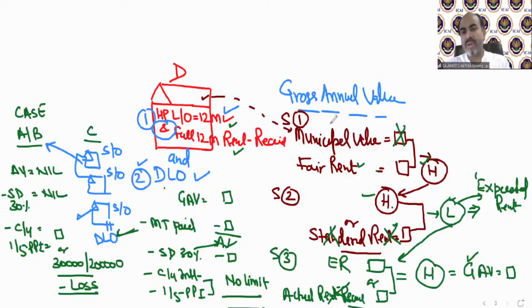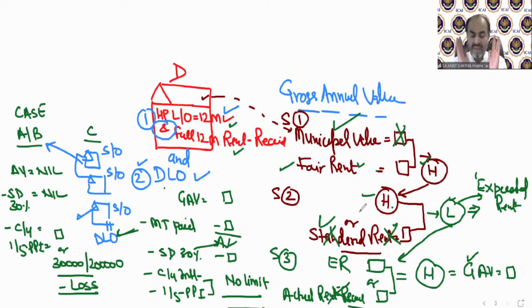Like municipal value is a government value, that is fixed. Again, the fair rent is not a government value, but it's again a fixed value, the market rent of that property. It cannot fluctuate. And standard rent is also a fixed value, which is prescribed by the Rent Control Act. So we have done case number A and B. Those have the same treatment. Case number C does not have any treatment.